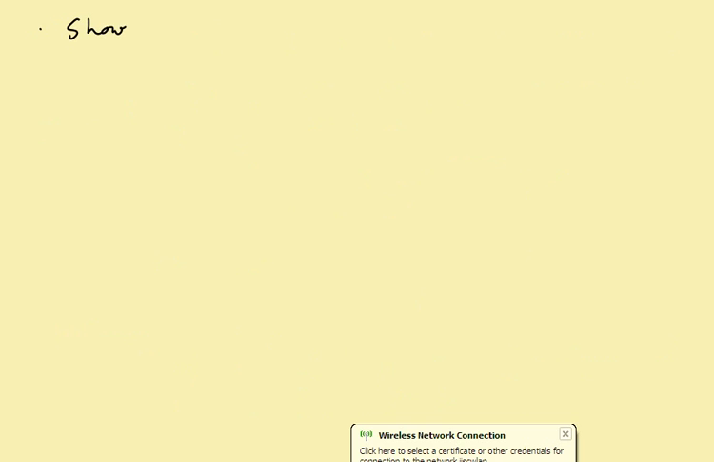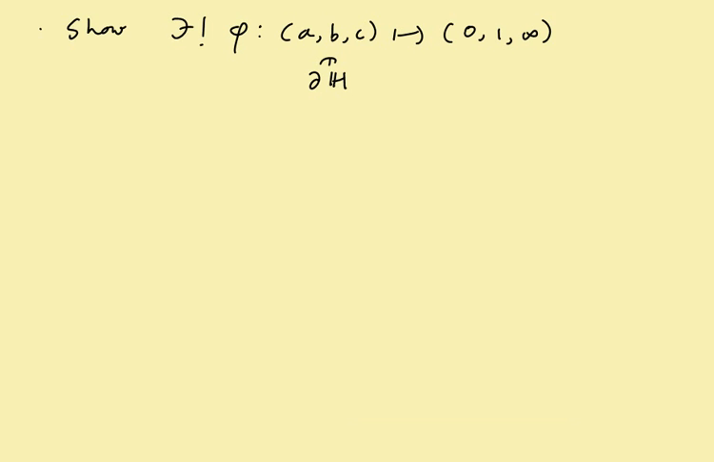So as I said, we show there exists a unique phi mapping A, B, C to 0, 1, infinity, and A, B, C are now going to be points in the boundary of H. Okay, we first show existence, and then the uniqueness. We'll show uniqueness also for a specific value, as we'll see. Okay, so let's look at existence. Well, phi of course is an isometry here.